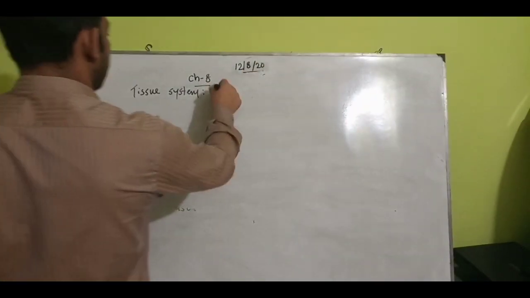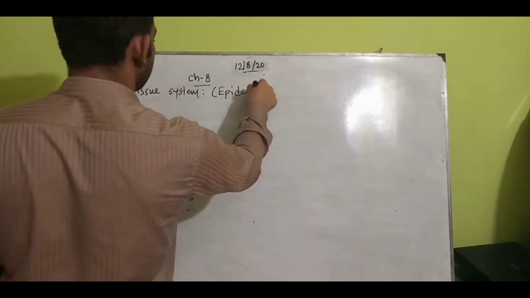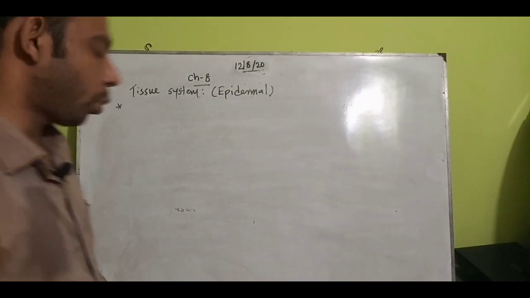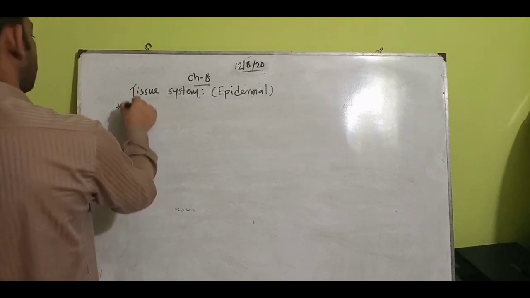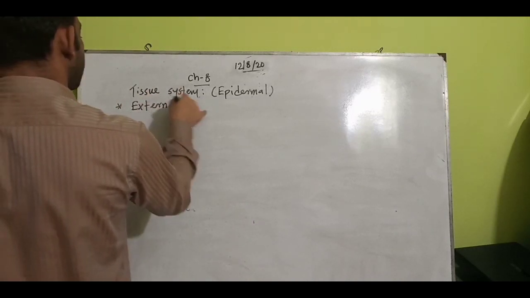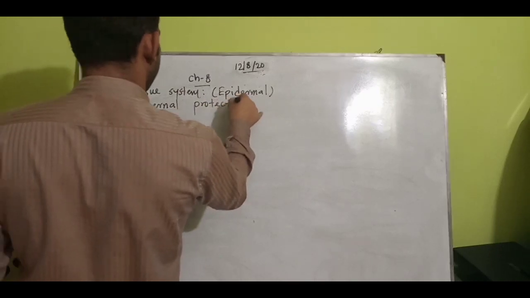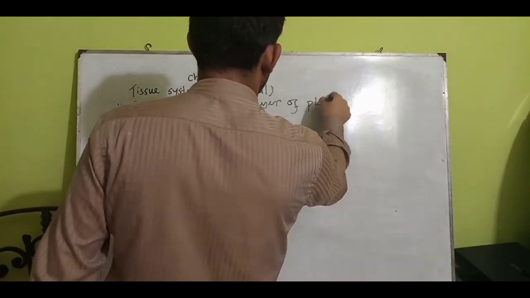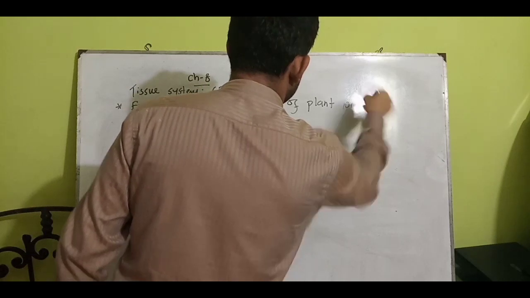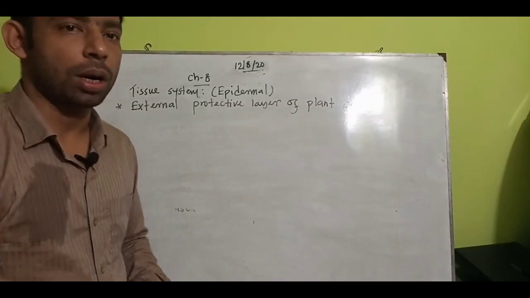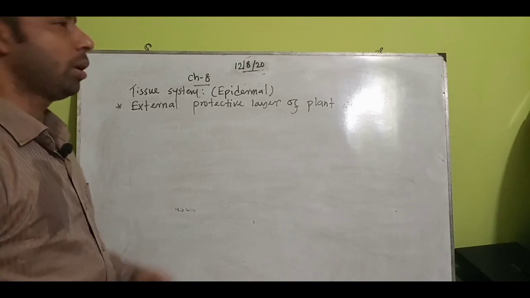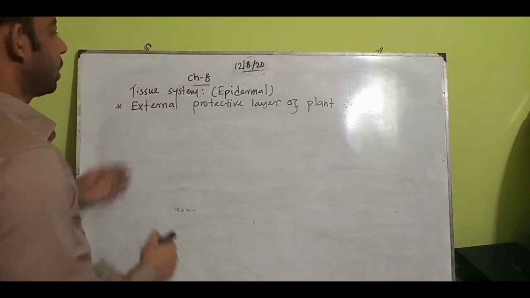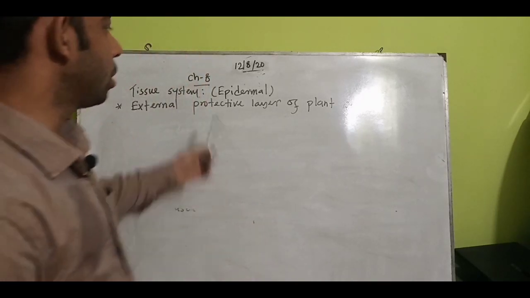The epidermal tissue system is the external protective layer of the plant organ.